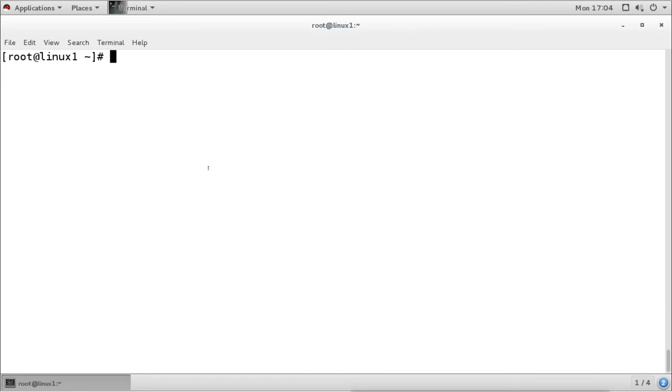Now for sharing the directory, we have to change the configuration first, and in the configuration file we have to add the configuration for this directory sharing. So we'll open the main configuration file, and I will go through brief information about the configuration file, what configurations we have. So first I'll open this smb.conf. This is the main configuration file.